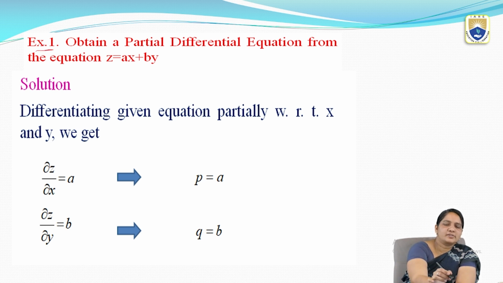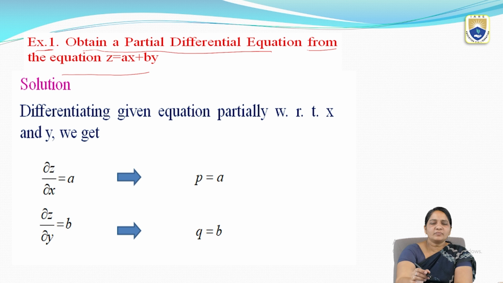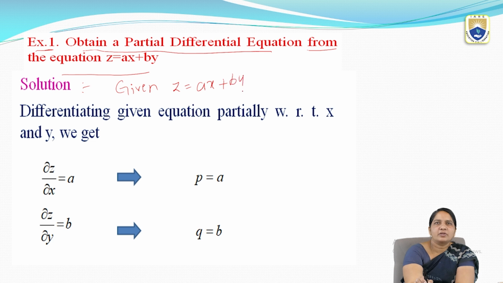So first observe example 1. Obtain a partial differential equation from the equation z equal to ax plus by. So now, what is the given equation? The given equation is z equal to ax plus by. So here we are going to eliminate the arbitrary constants, those are a and b, to form the PDE.